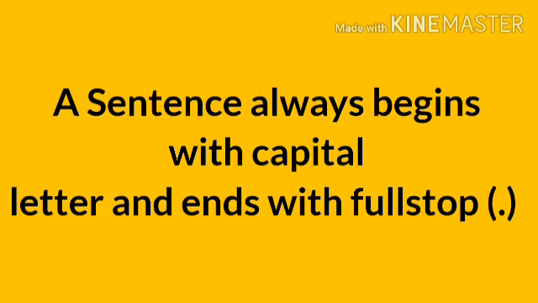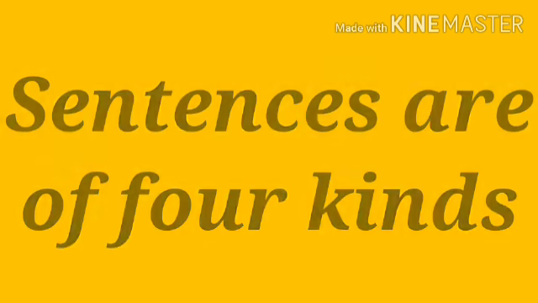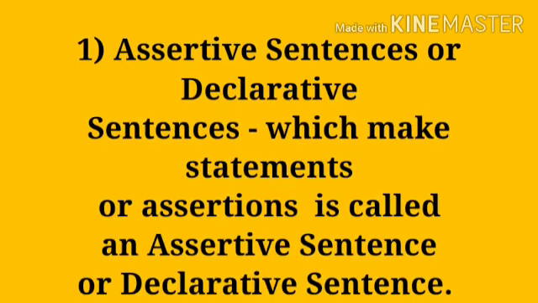So today we will learn more of sentences and its kinds. So children, sentences are of 4 kinds. So what are they, children? Let's see. Number 1, assertive sentence or declarative sentence. So what is an assertive sentence?